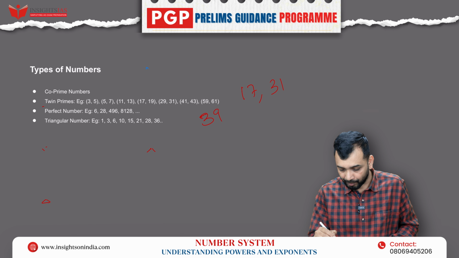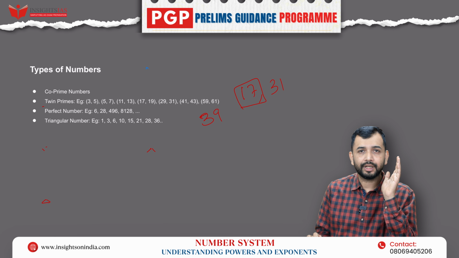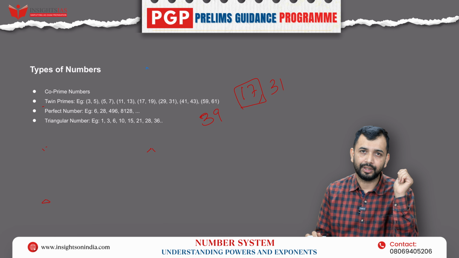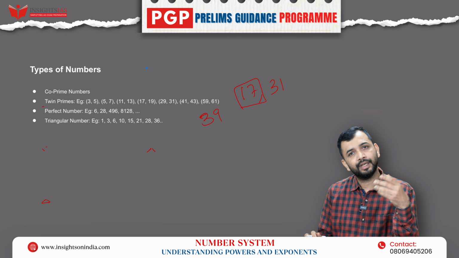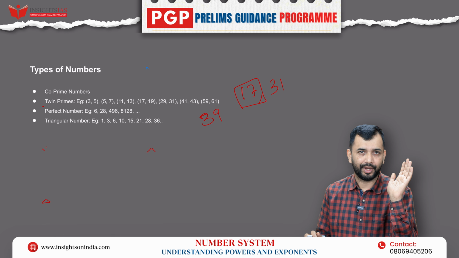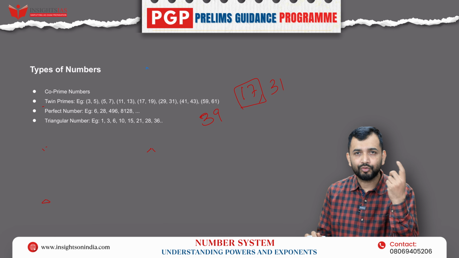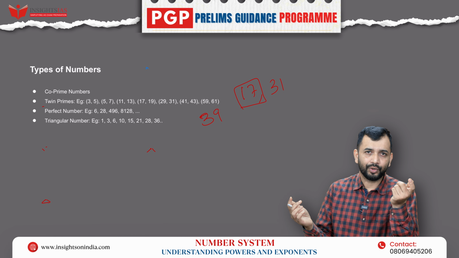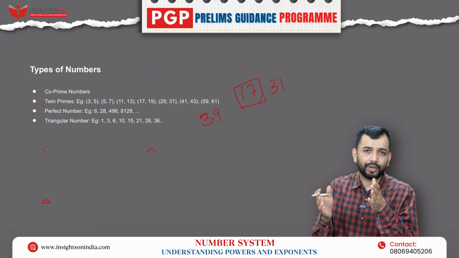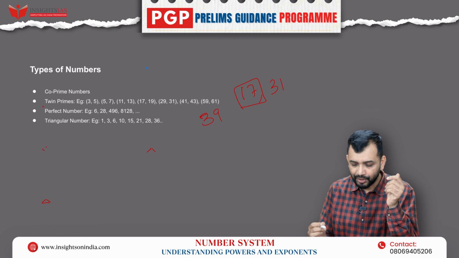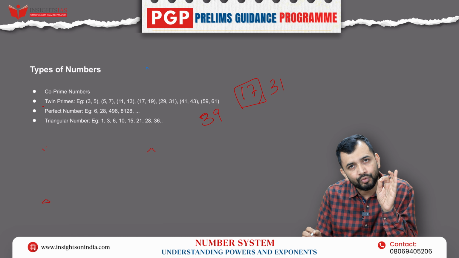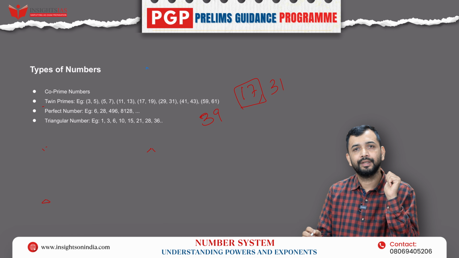Now let's understand one by one. 17. The first rule is what? I need to check only up to the square root. What is the square root of 17? It will be between 4 and 5, because 16 is 4 squared and 25 is 5 squared. So all I need to check is up to 5 only. That is rule number 1.